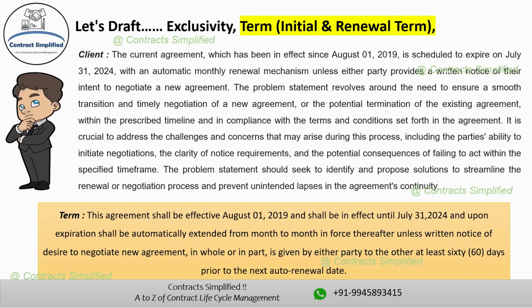the first instance. So here we can understand that this clause is a perpetual clause. That is, the contract does not end on July 31st, 2024. It will be ending only after the vendor gives a 60 days notice prior to the next auto renewal date. In summary, this clause establishes the initial term of the agreement from August 1, 2019 to July 31, 2024 with automatic month-to-month renewals. Thereafter, unless either party provides written notice to terminate or negotiate a new agreement at least 60 days before the next auto renewal date. I hope this term, that is initial and renewal term, is clearer to you.